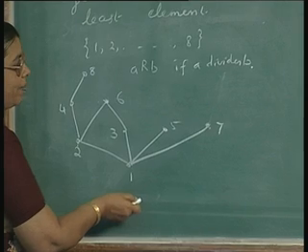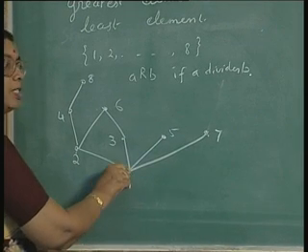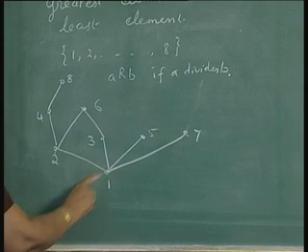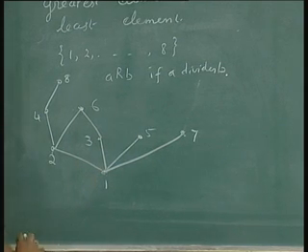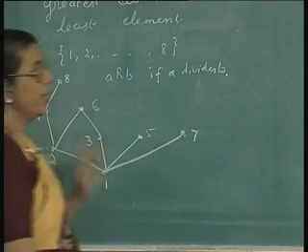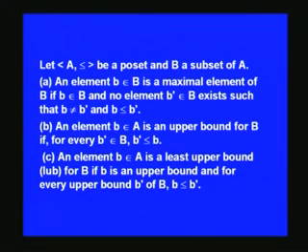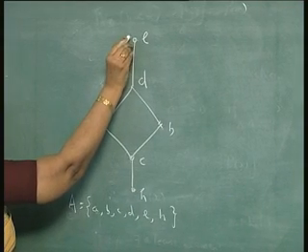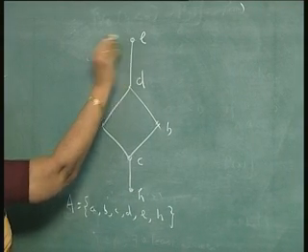There is no other element less than this. This happens to be the least element. This happens to be the minimal element. There is only one minimal element in this case. And look at this poset diagram. If you take all the set, this is the minimal element, this is the least element, this is the maximal element, and that also happens to be the greatest element.